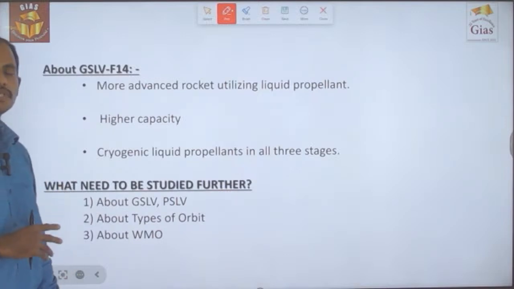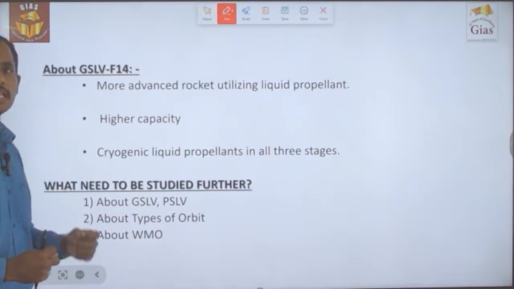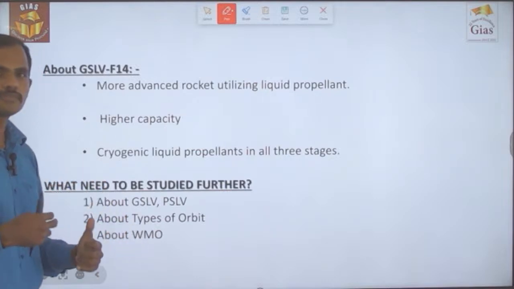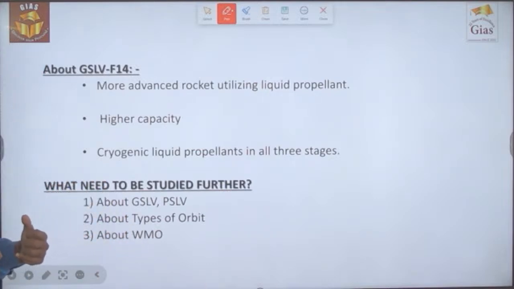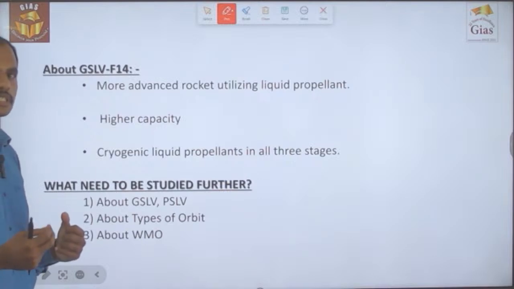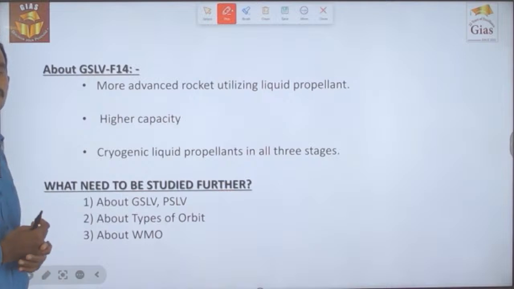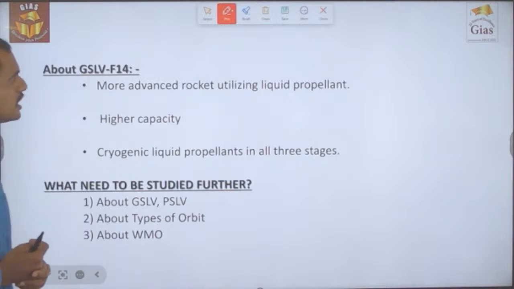What we need to be further aware of is PSLV and GSLV, their structure and objective. Secondly, you should also be aware of types of orbits, and the World Meteorological Organization as well as the Indian Meteorological Department. So these are the other areas which we need to be further aware of, and with this we have reached the end of this topic.